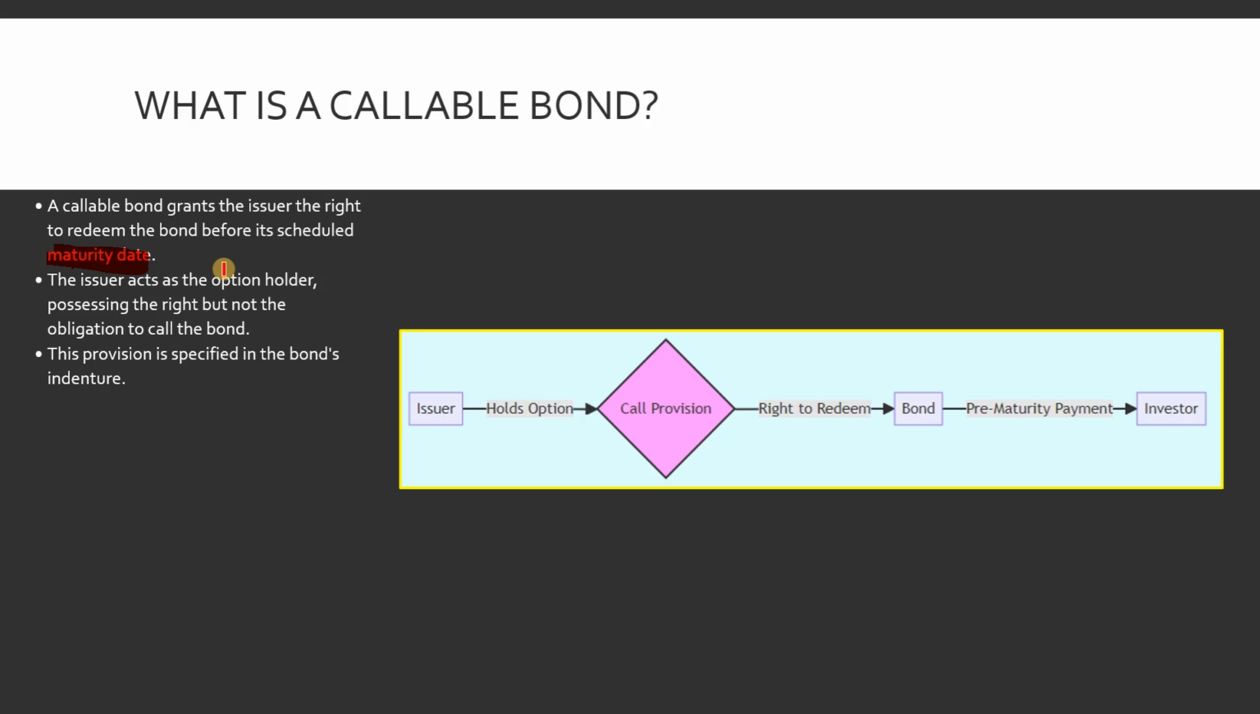So let's look at the diagram which visualizes this. If you see, we have the issuer who holds the option. This connects to the call provision. This is the call provision, and this provision gives the right to redeem the bond prematurely, and the investor will lose here, correct? So the issuer would benefit here.